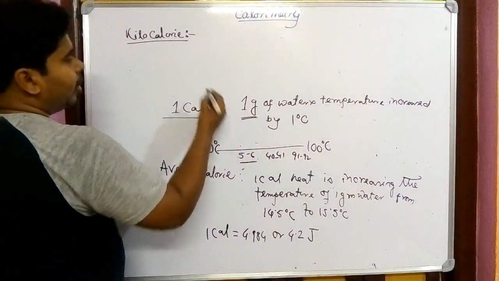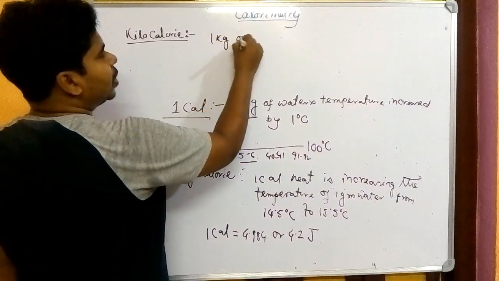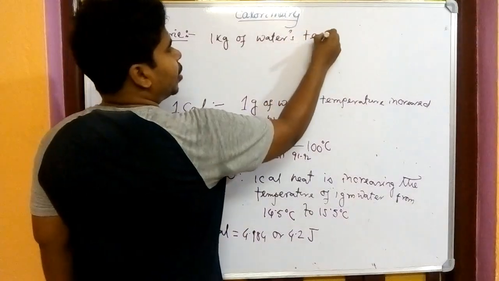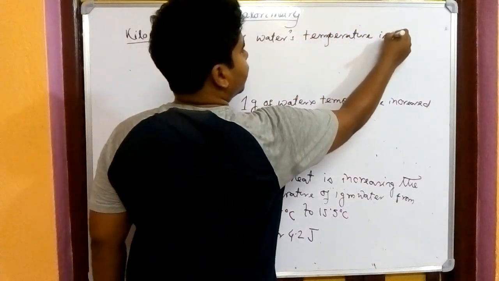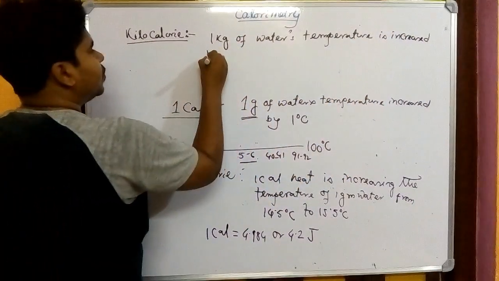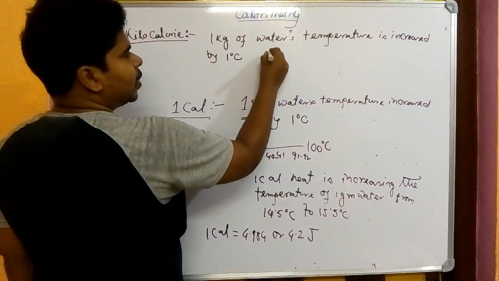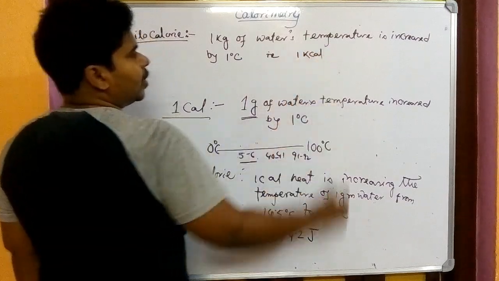Instead of 1 gram, it is 1 kg of water whose temperature is increased by 1 degree centigrade. That is known as 1 kilocalorie.